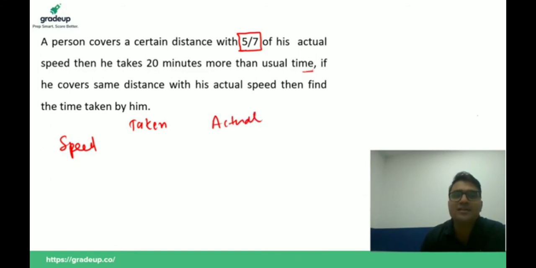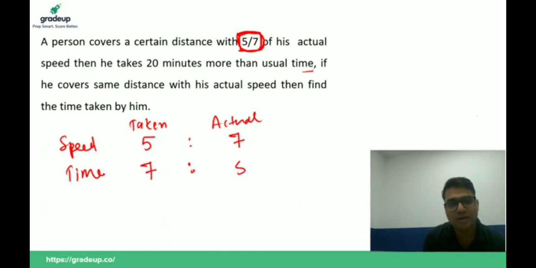If the actual speed was 7, then taken speed is 5 units. As you all know, the speed ratio and time ratio are reciprocal to each other when the distance is fixed.